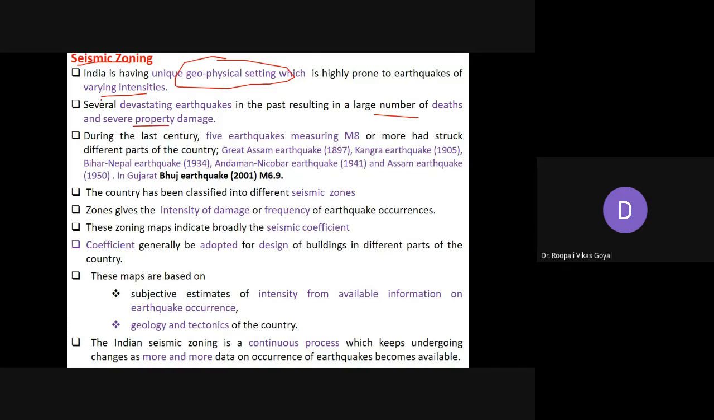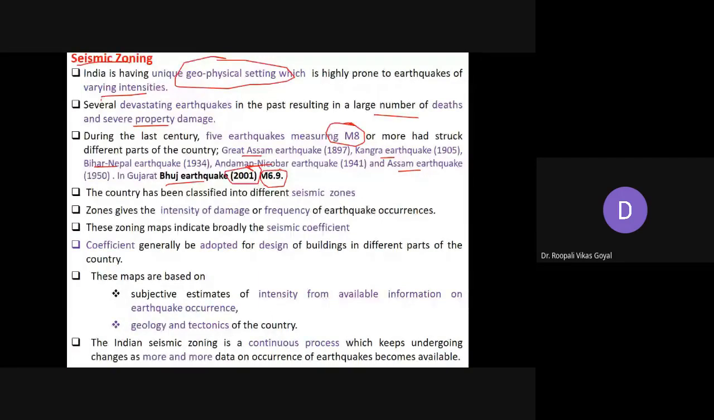During the last century, the data says that five earthquakes of magnitude about eight have struck different parts of the country, right from the Great Assam earthquake, then the Kangra earthquake, the Bihar Nepal earthquake, the Andaman Nicobar earthquake, and the Assam earthquake. In Gujarat also, we have observed one of the major devastating earthquakes, the Bhuj earthquake in 2001. The magnitude was 6.9, yet we have seen how much devastation took place due to that earthquake.